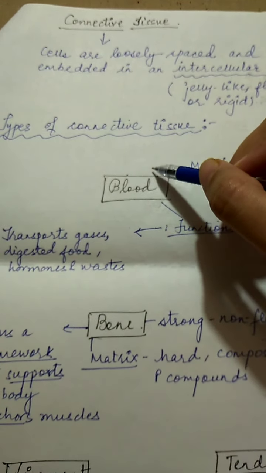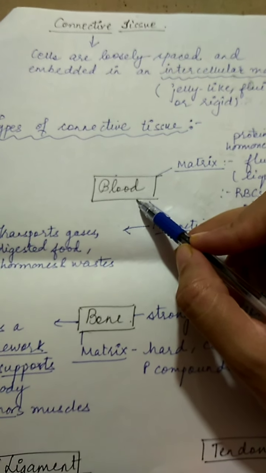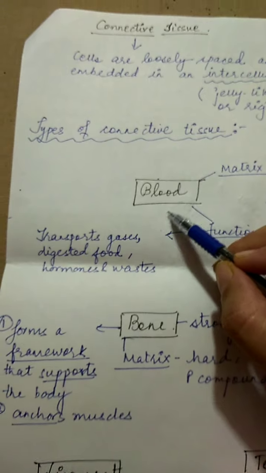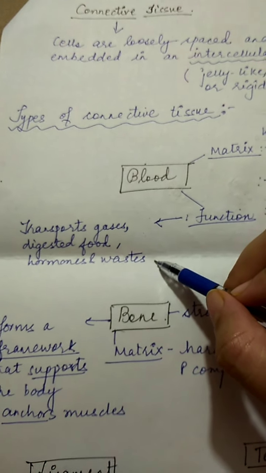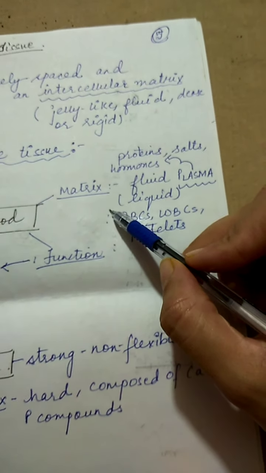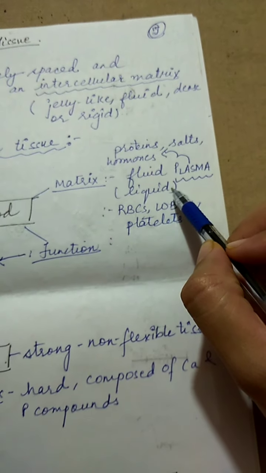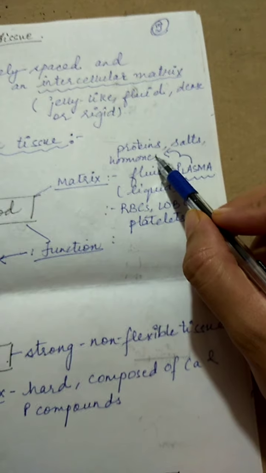Let us come to the first type, which is blood, and it is also called fluid connective tissue. So what is the function of blood? It transports different gases, food, hormones as well as wastes in our body. Then coming to its structure, the matrix is generally called plasma, the fluid substance, and it contains hormones, salts and a variety of proteins.